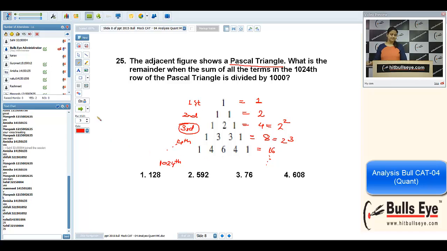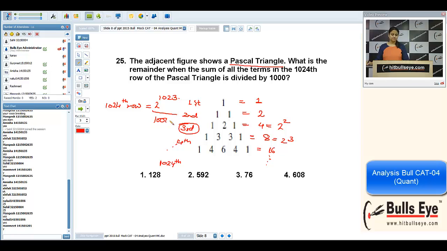By applying the same criteria, can you say for the 1024th row the sum will be a power of 2, namely 2 raised to power 1023? By observation only we can see this. Now you can divide 2 raised to power 1023 by 1000 and get the answer. There can be one more method, since we are talking about Pascal triangle.